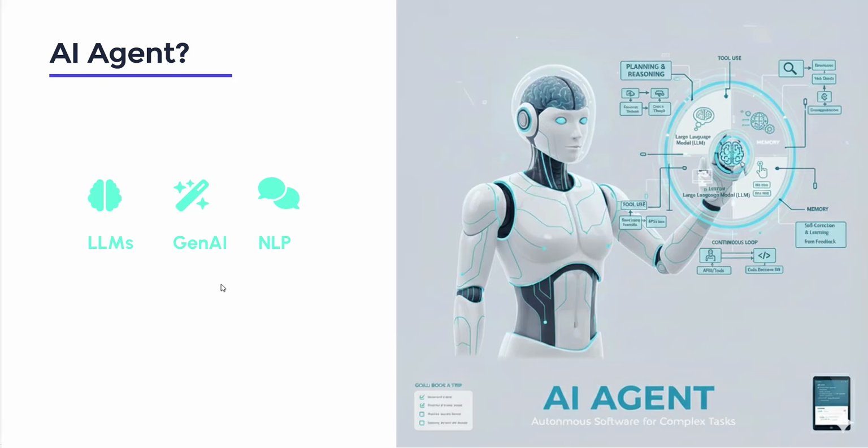AI agent stands for Artificial Intelligence Agent. An AI agent is a system that uses artificial intelligence to perceive its environment, reason about how to achieve a specific goal, and take actions to reach that goal, often without needing a human to guide every single step.